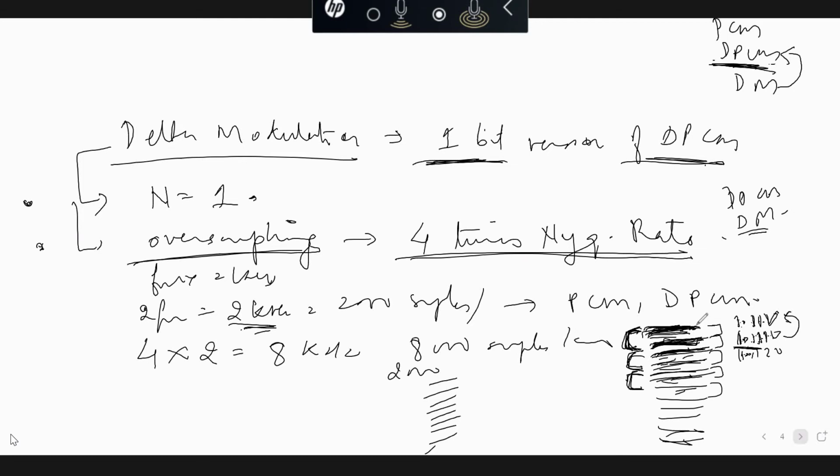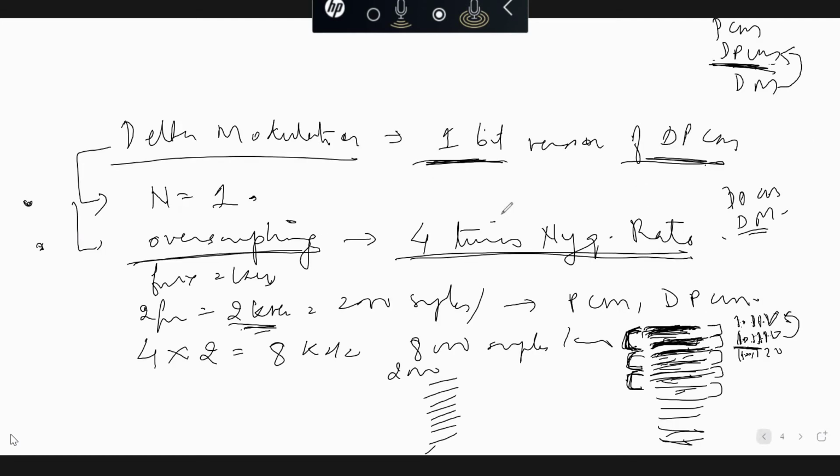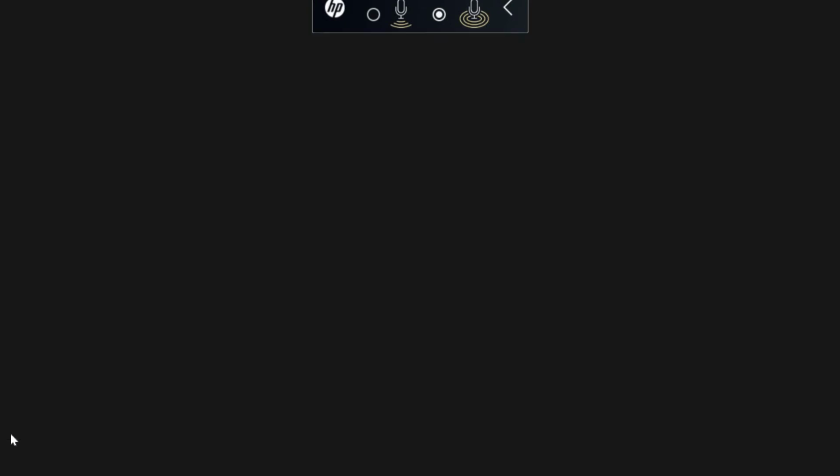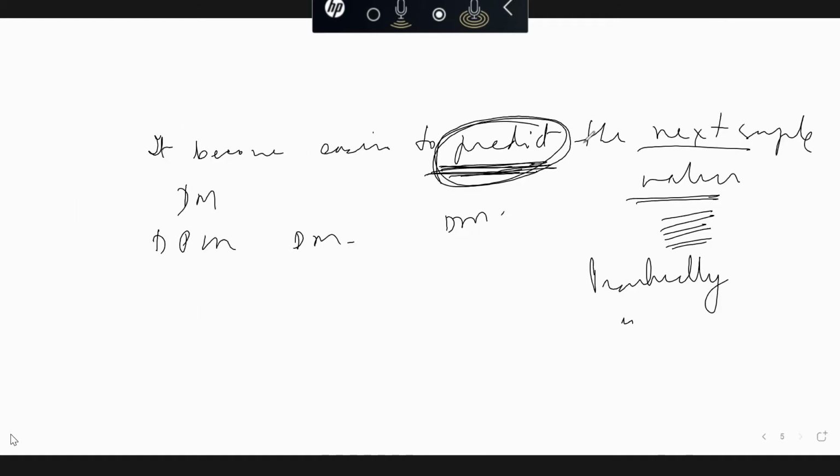So a predictor circuit is used in the block diagram of delta modulation, which, with the knowledge of past values, will be able to predict the future value, the next value. The difference between that present value, that is 1.11 volt, and its predicted value, that is 1.11 volt, is called the prediction error, which will now be quantized and encoded in the case of delta modulation.